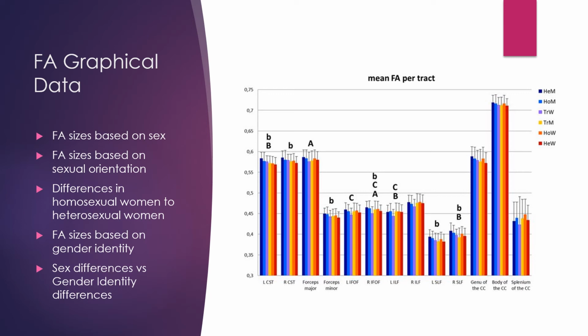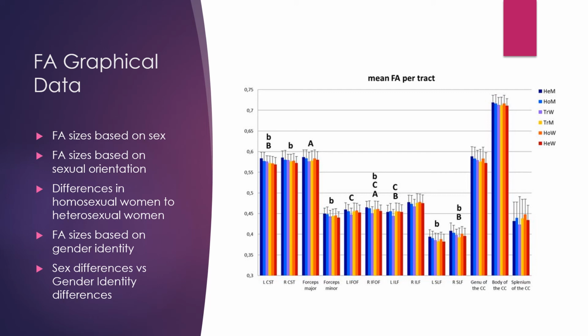From this data, FA means were significantly higher in men than women in the bilateral CST, forceps minor, bilateral SLF, right IFOF, and a trend in the GCC with the p-value being slightly over 0.05. There were no significant differences, as expected, for cisgender people who identified as heterosexual versus those who identified as homosexual.